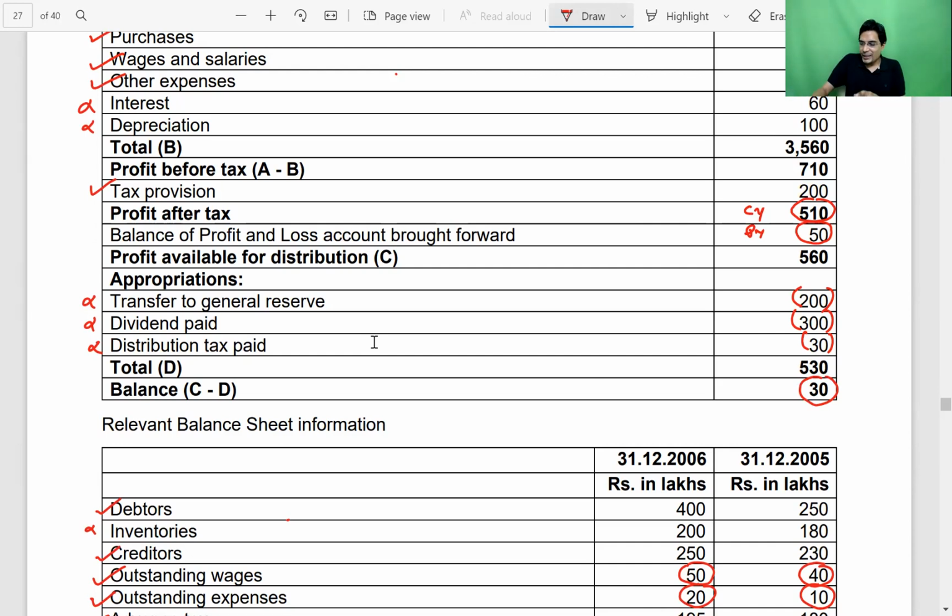In this question, if you start with 30, then to reach profit before tax, whatever has been deducted in that process, you have to add it back. What all was deducted? Dividend, add back. Transfer to reserve, add back.